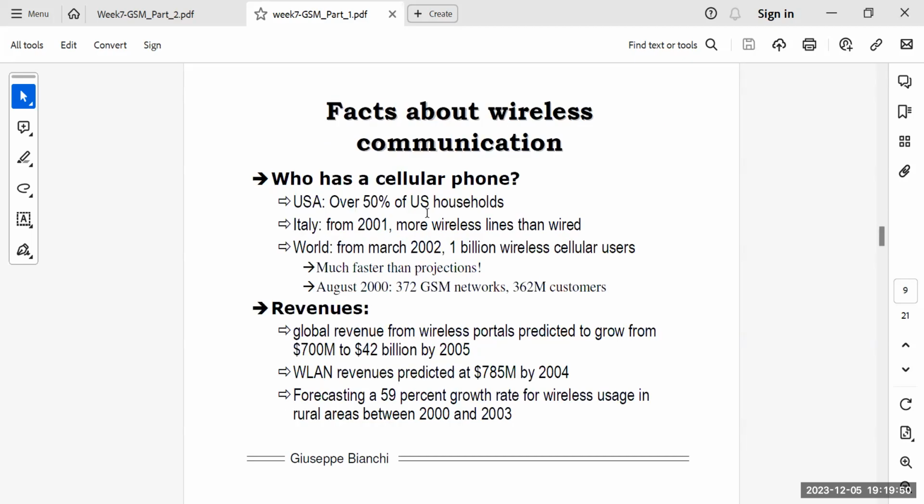Okay, so some of the few old data, let me just quickly skim that. USA, over 50% of the US households have cellular telephone. That is again based on data that was recorded in year 2005-6, right? So obviously that data is not an updated data, but since we are covering the topic of GSM, I wanted to just go through these stats as well, right? So these are few of the stats, few of the revenues as well. But again, as I said, I will cover this in the topic, the evolution of the different generations, right?